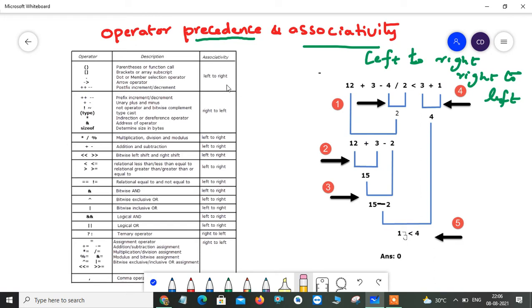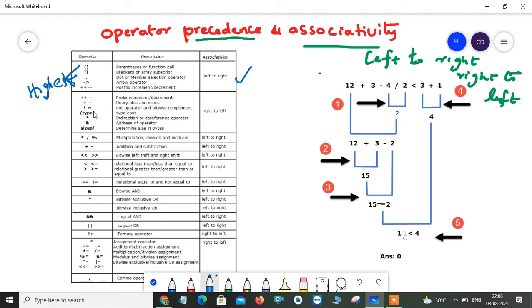Among this list of operators, these have the highest priority. Suppose your expression has a combination of any of these operators along with the remaining operators, then these operators have the highest priority. That is the meaning of this.